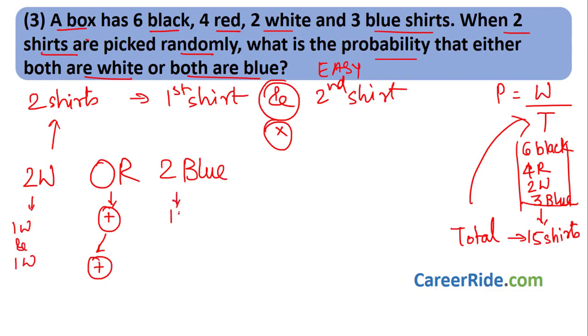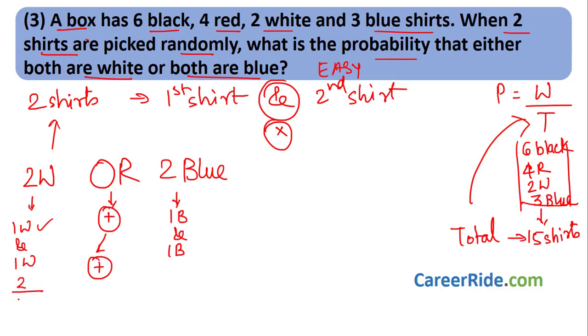Same way, we choose the first blue shirt and then we choose the second blue shirt. That is, again one blue shirt is chosen, right? And we do not replace the shirt. We choose one white, keep it in hand, and then we choose the second white. So what is the probability first of choosing one white shirt? How many white shirts are there in total? There are two white shirts.